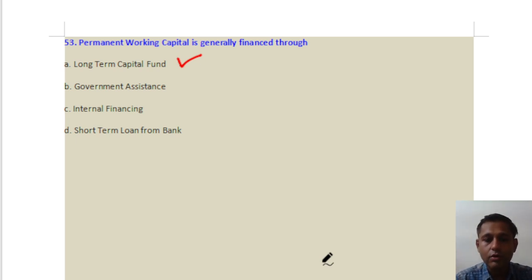but there is a permanent portion of that also which is not being financed through current liabilities, क्योंकि आपका जो current asset है वो current liability से ज़्यादा है, तो वो ज़्यादा वाला portion है that is being financed through long term fund only, otherwise it cannot be financed, क्योंकि current liability तो आपका current ratio से current asset से कम है. So answer will be option number A.